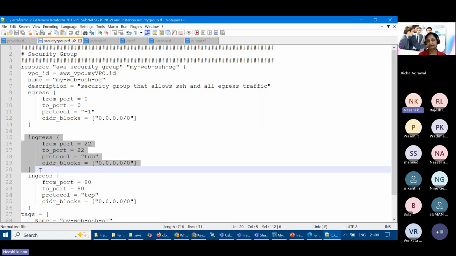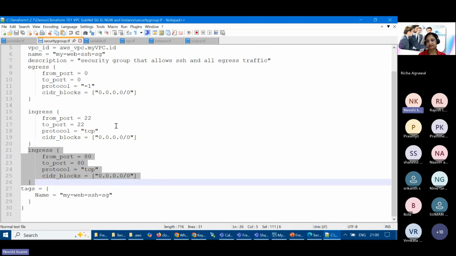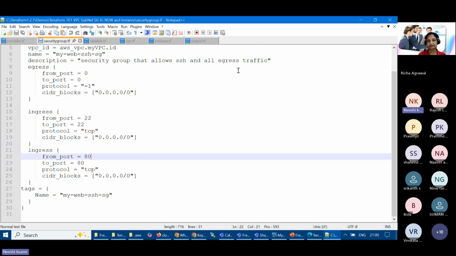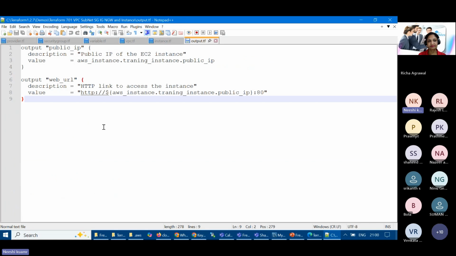Now we have port 22 in ingress, and then we are opening port 80 for our Apache HTTP, because by default it works on port 80. And once all this is done, finally we need an output. So in that case, here we have an output, and we want to get the public IP address of the server, all right?